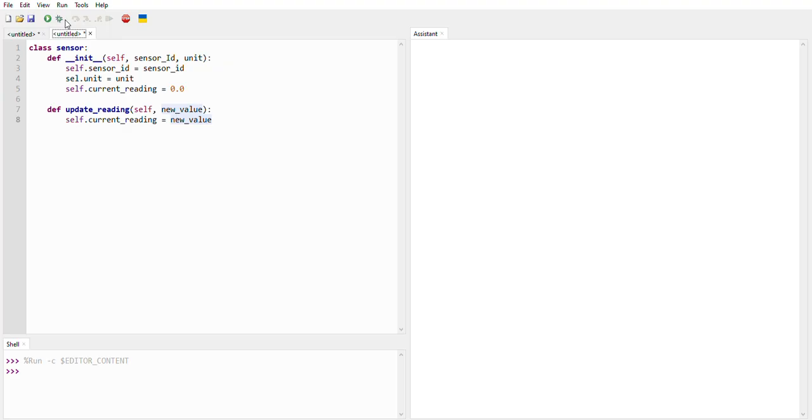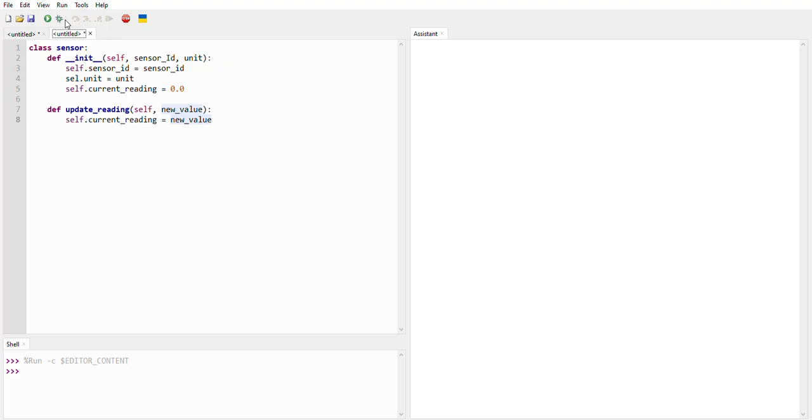For my line 1, we defined a class named Sensor. The constructor takes two parameters, sensor ID and unit. These are stored in the object. We also initialize the current reading by default.